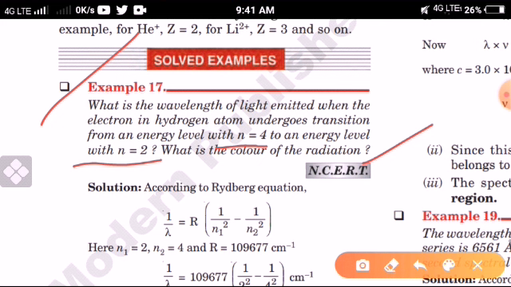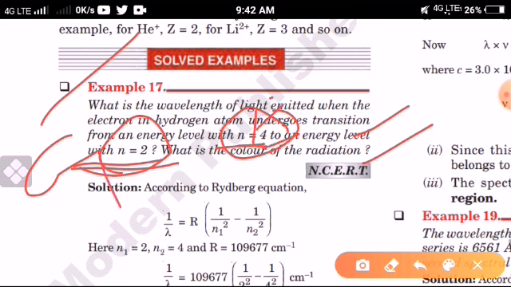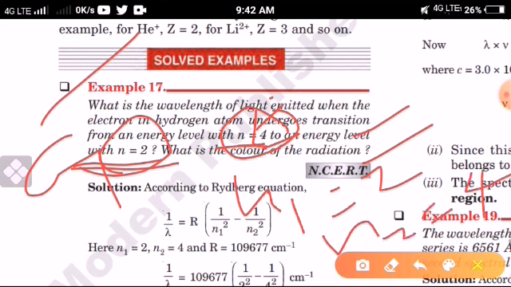What is being said in this question? When the hydrogen atom undergoes transition from energy level n equal to 4, it moves to the energy level with n equal to 2. Understand? So here it is given that this is the ground state and this is the excited state. In this question n1 equal to 2 and n2 equal to 4.